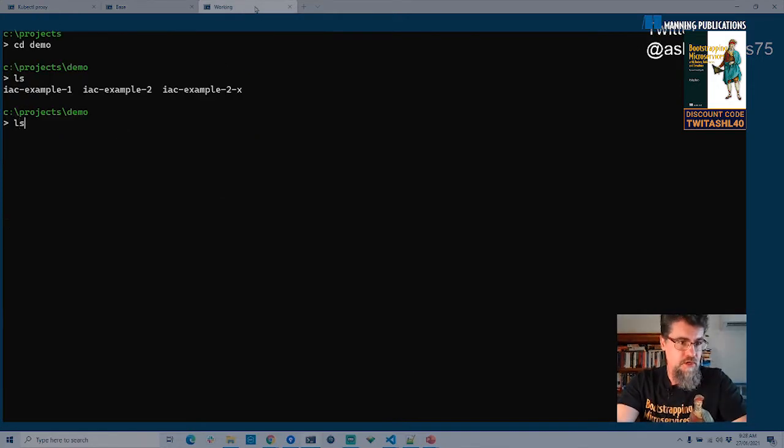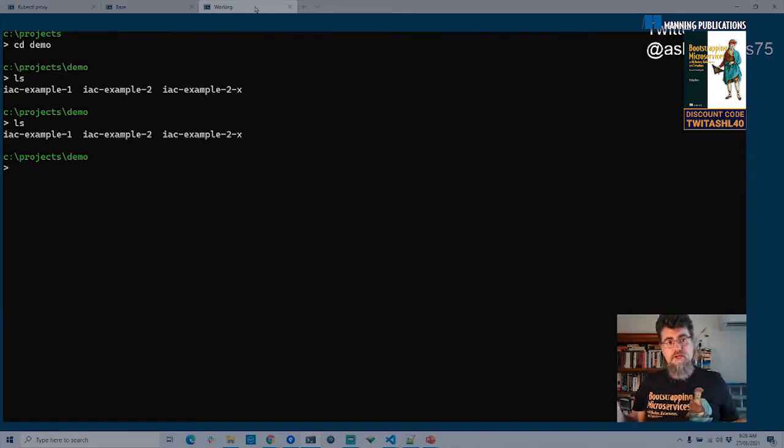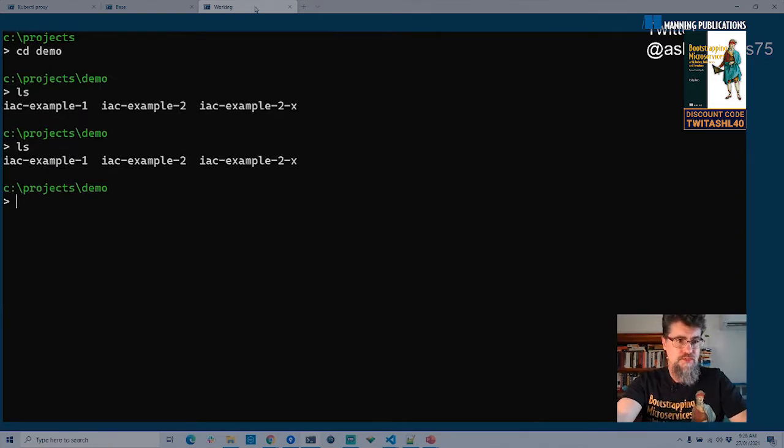What I'm going to do is I'm just in my working demo directory here for the demo. I'm actually running on Windows 10, but I've got Git for Bash installed, which comes with a whole bunch of Linux tools. That's why I'm using Linux commands on Windows. It works really nicely. I'm using Windows Terminal, which is available on the Microsoft store. It's really good, much better than the console emulator that you get built in with Windows. So I definitely recommend you get Windows Terminal from the Microsoft store and get Git for Windows. It comes with Bash and all the Linux tools.